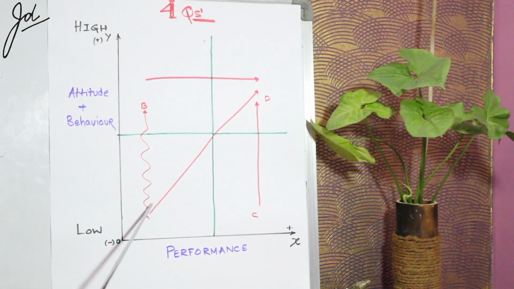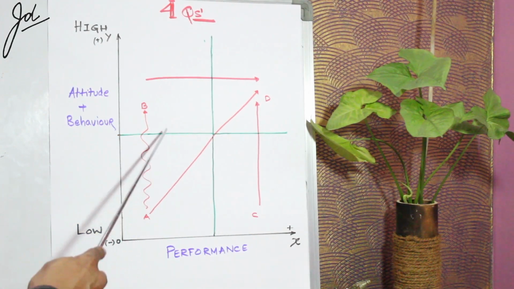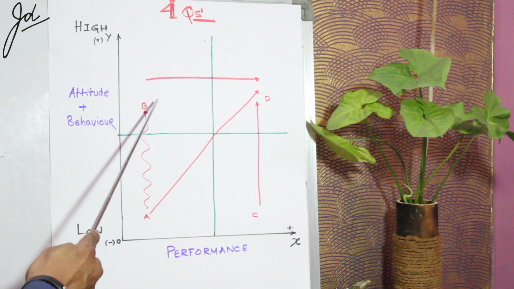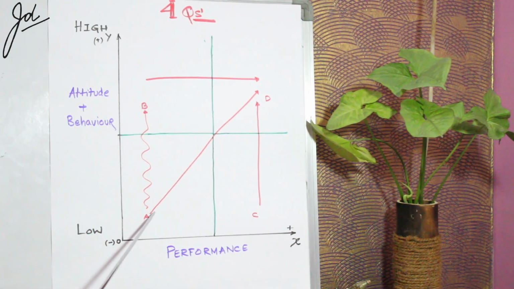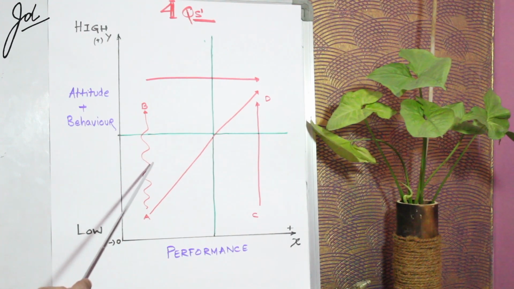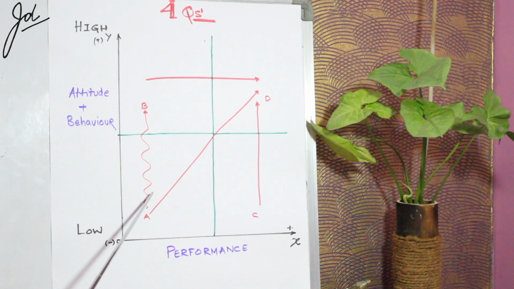Having discussed the A quadrant, we move to the B quadrant, which is high on behavior and attitude. It's a Herculean task for somebody to move from A to B because the managers do not have the time and performance gets affected very dearly.